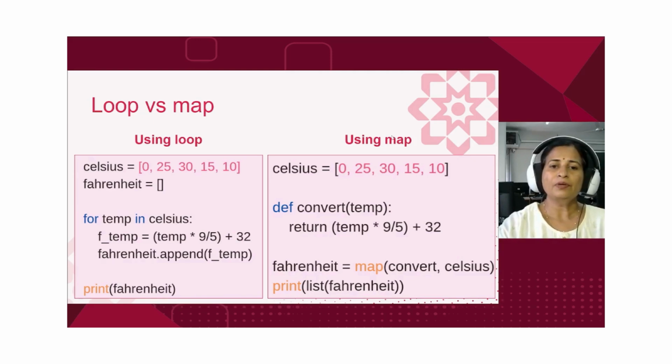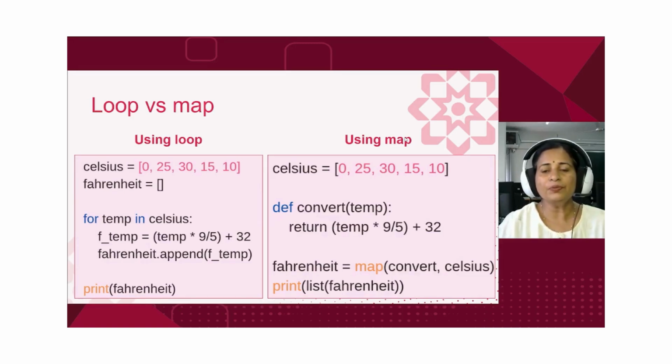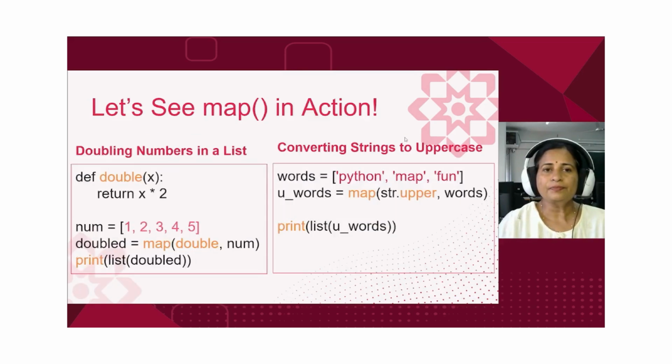So with map, we avoid writing the loop ourselves, which makes the code shorter and more readable. You can notice that we are actually reducing the code here. Instead of going for a loop, we have just written a function, and that function is applied to each element in the list. So let's explore some other examples where we can use map, which can simplify our code.